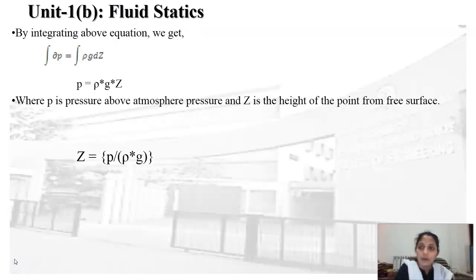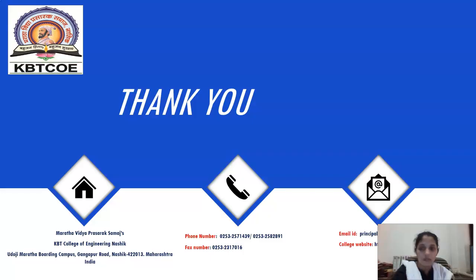By integrating the above equation, we obtain that p is equal to rho g into Z, where p is the intensity of the pressure, rho is the mass density, g is the acceleration due to gravity, and Z is nothing but the height of the point from the free surface. So from that, we can determine Z. Z is nothing but the pressure head, which is equal to p upon rho g, or the other way we can write p upon gamma. Thank you.